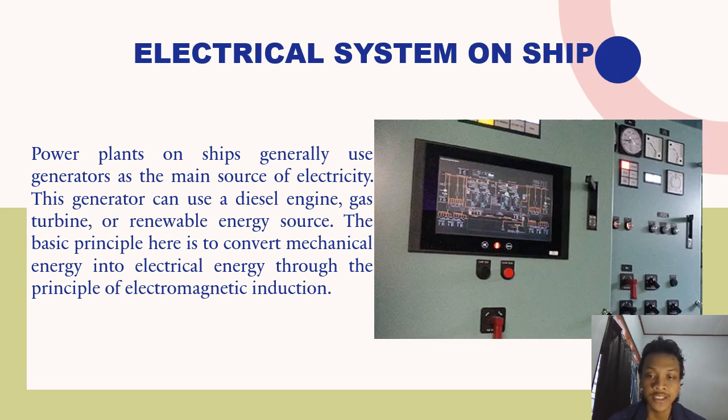Types of electrical system on ships are: 1. Lighting system, or lighting load system. 2. Power system, or power load system. 3. Navigation, communication, and safety load system. And the last one is the emergency electrical system, or emergency source system.